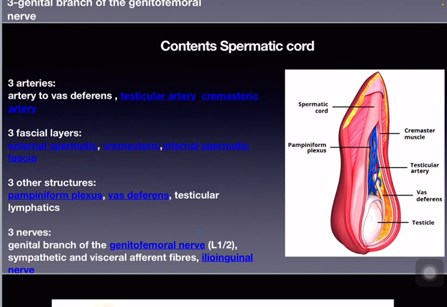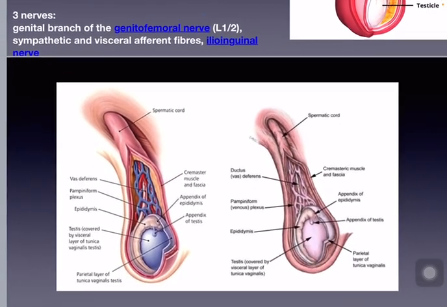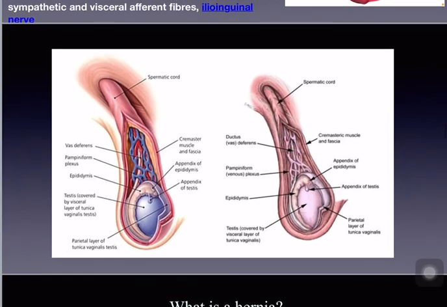Three fascial layers, that is external spermatic, cremasteric, internal spermatic fascia. Three other structures, that is pampiniform plexus, vas deferens, and testicular lymphatics. Three nerves, that is genital branch of the genitofemoral nerve, sympathetic and visceral efferent branches, ilioinguinal nerve. Here you can see the content of the spermatic cord in detail.